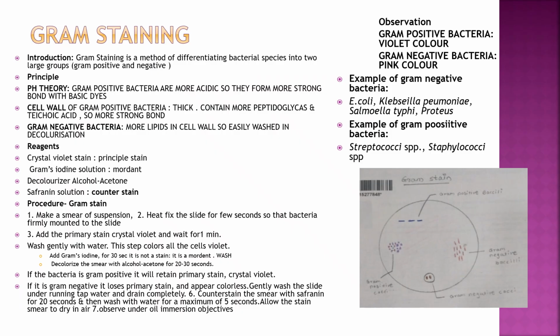So we already saw the procedure. First you have to pour crystal violet, wait for 1 minute, then wash, then pour gram iodine, then wait for 1 minute, then wash under tap water, then decolorize for a few seconds with acetone alcohol, and then apply safranin for 1 minute, and then wash and dry, put oil, and then see under microscope oil immersion lens.